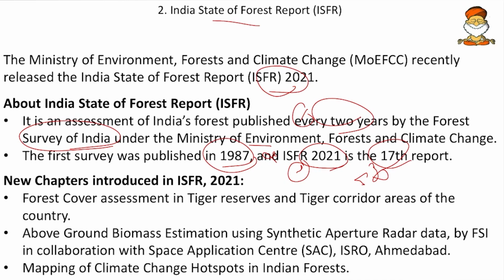And the new chapters introduced in the ISFR 2021 are, first, the forest cover assessment in tiger reserves and tiger corridor areas. That has been taken up for the first time. Earlier the forest count was not being done in the tiger reserves and tiger corridors.